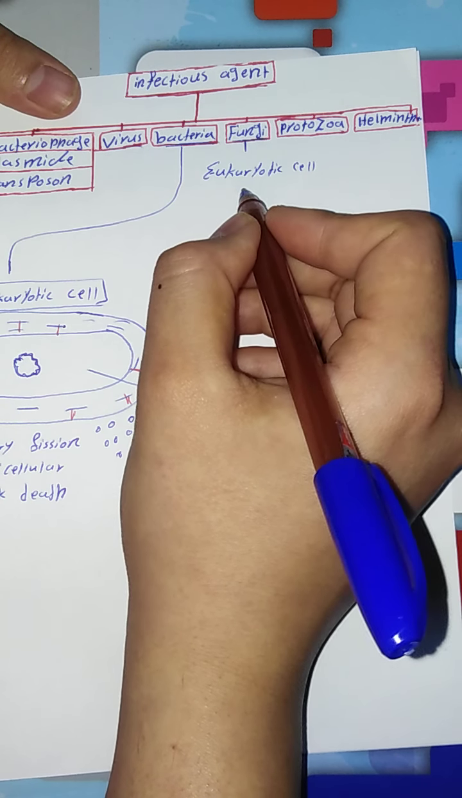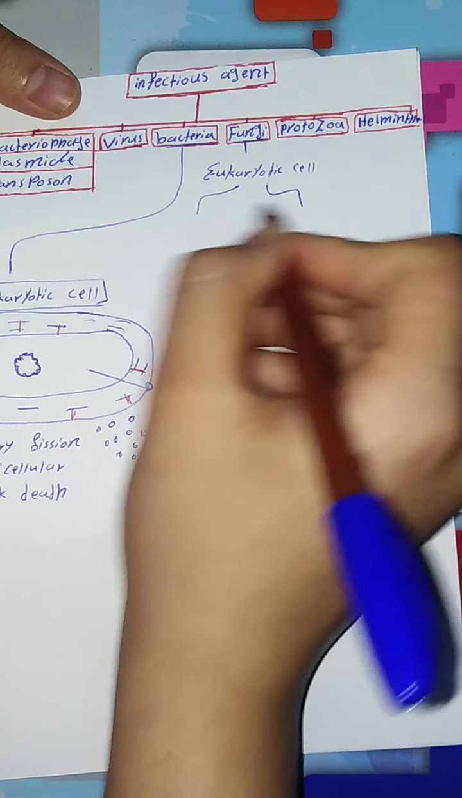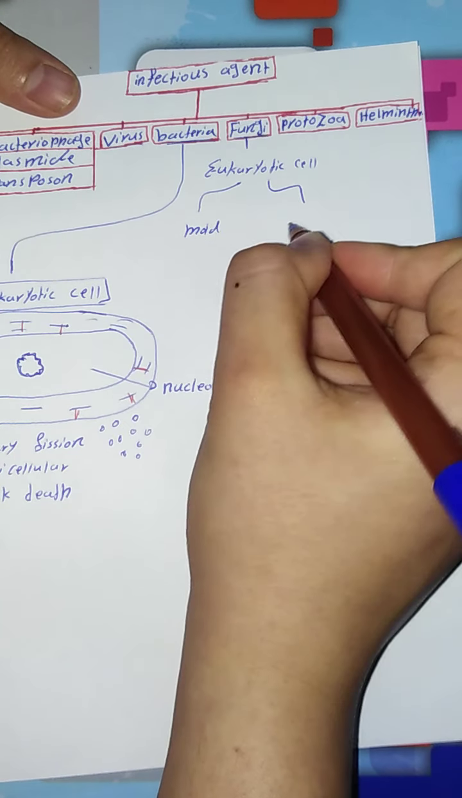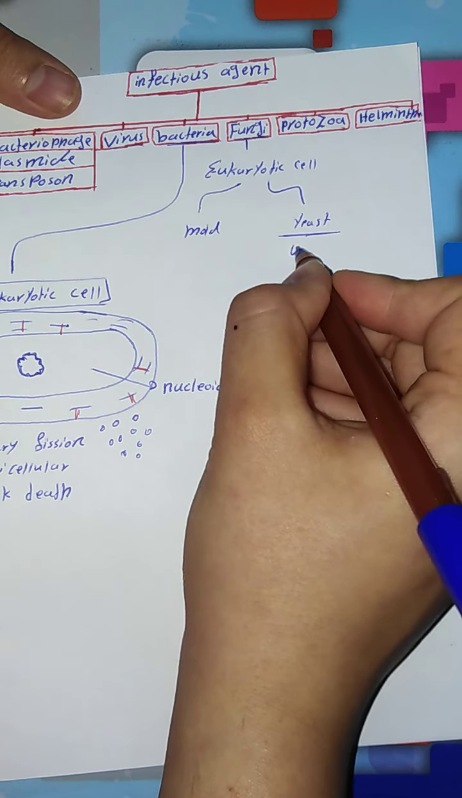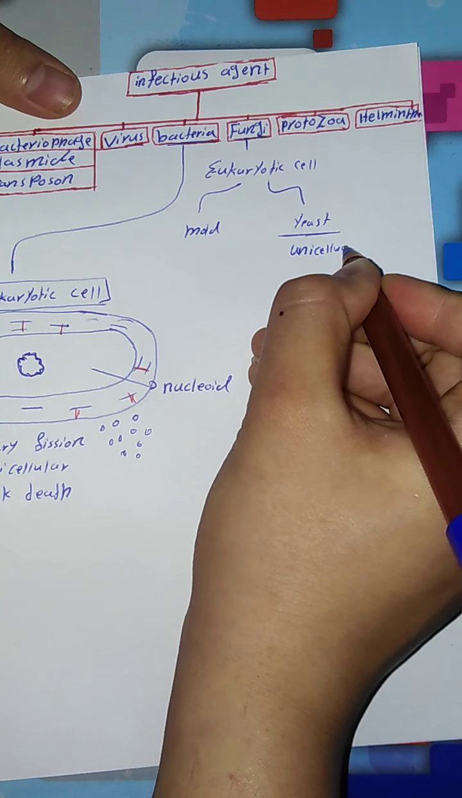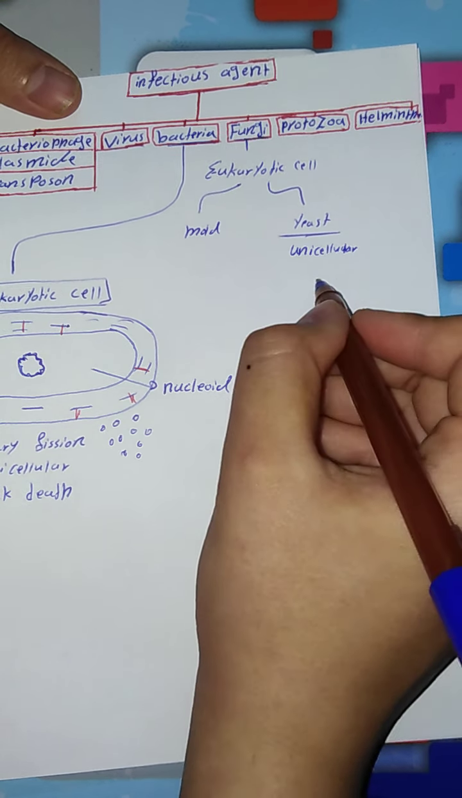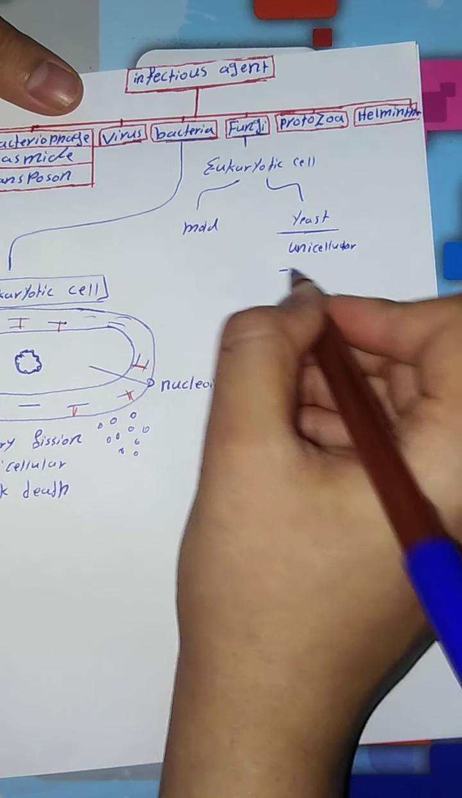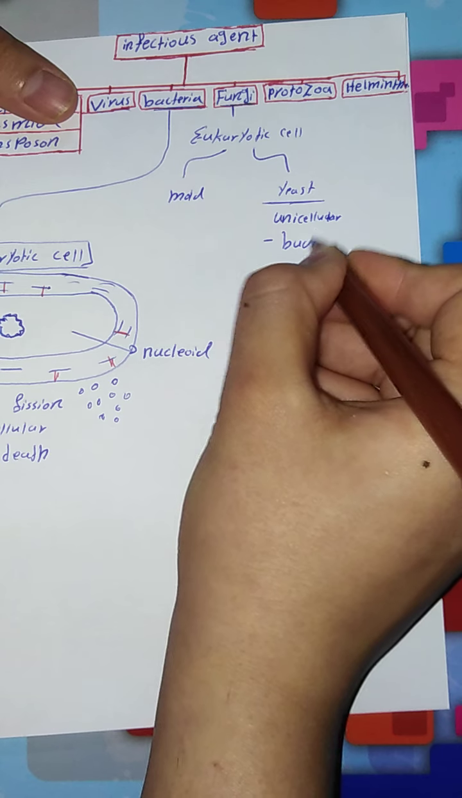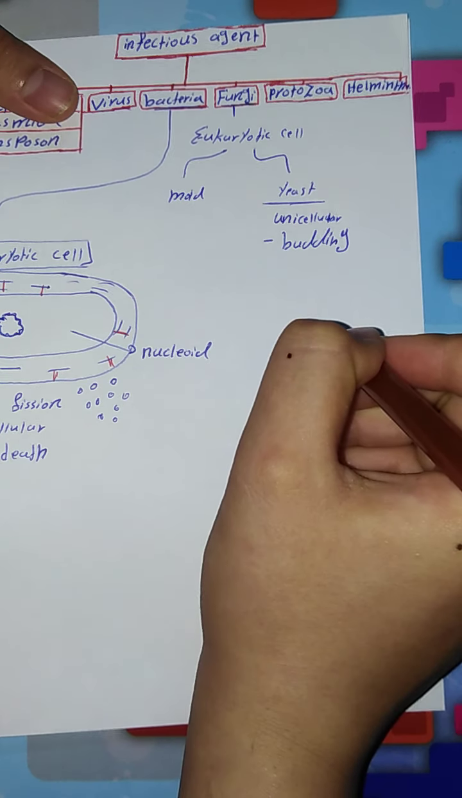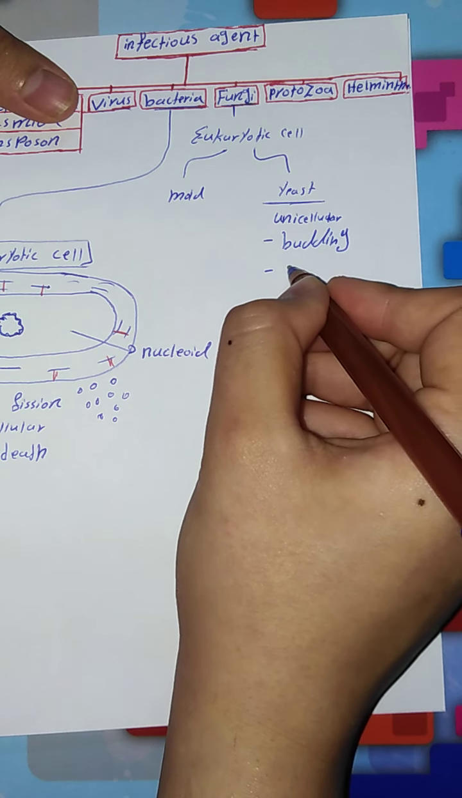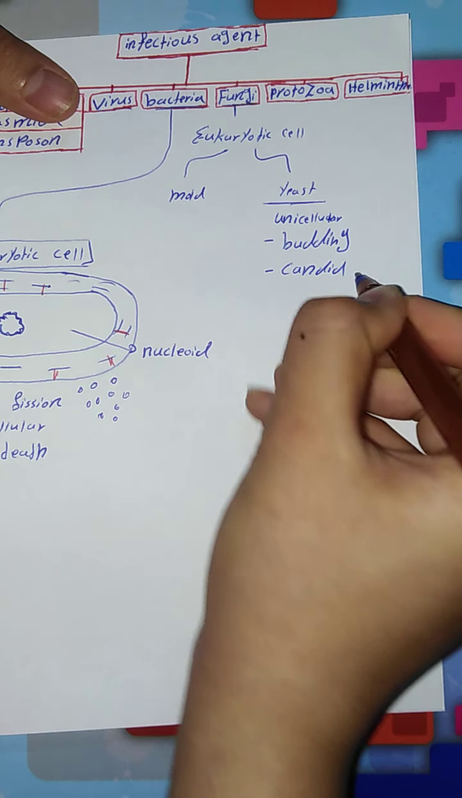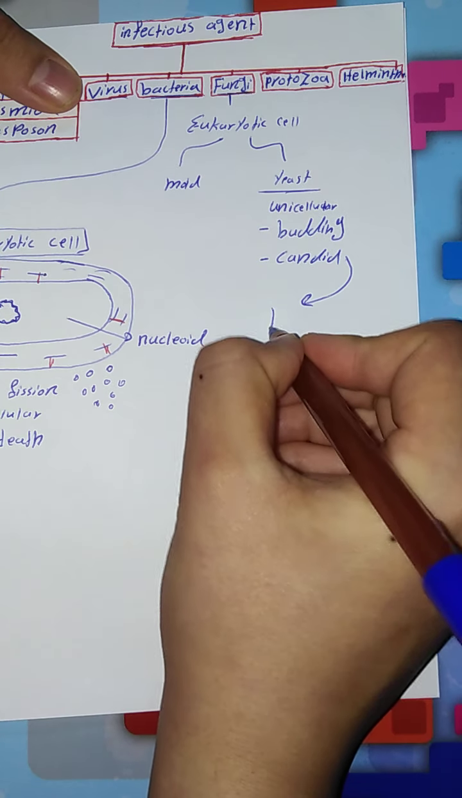We have two types of fungi, mold and yeast. What does it mean by yeast? Yeast is a unicellular organism composed of only one cell and reproduced by budding. We have some species which are yeast, like Candida, which is the causative agent of thrush disease, and we have